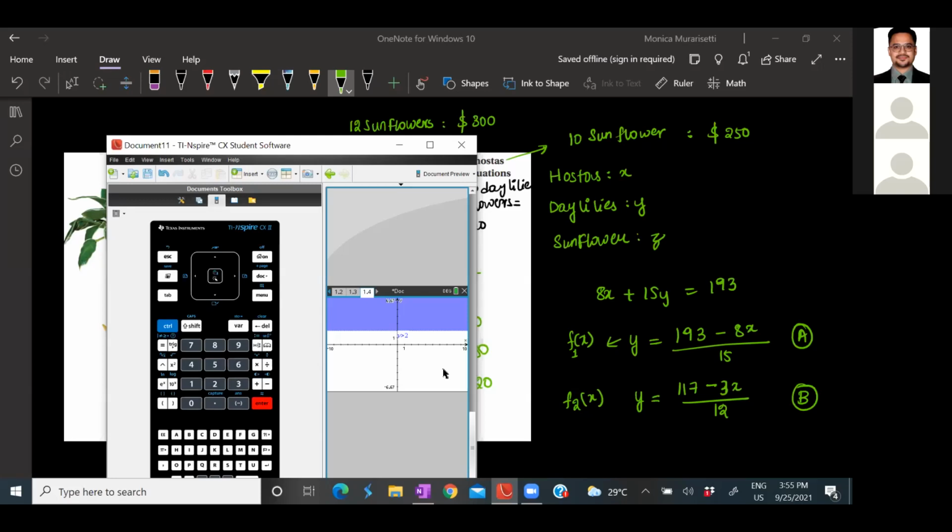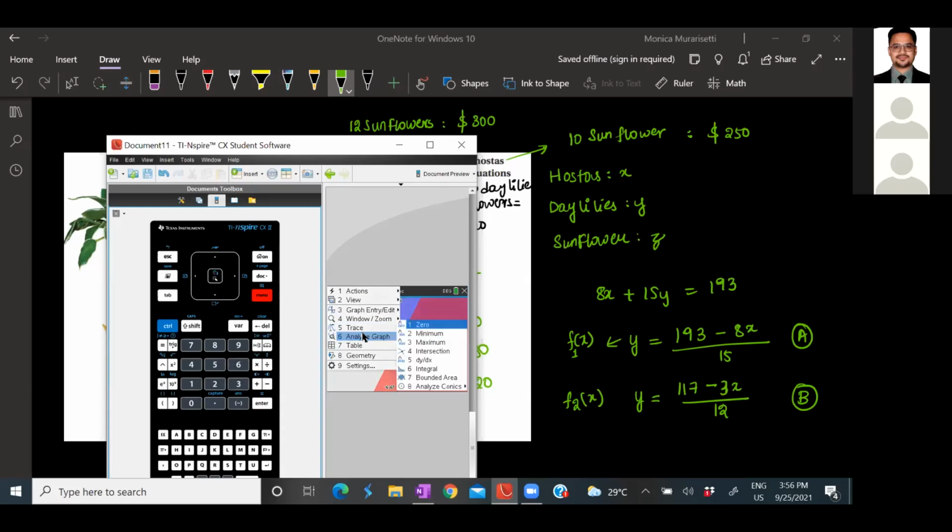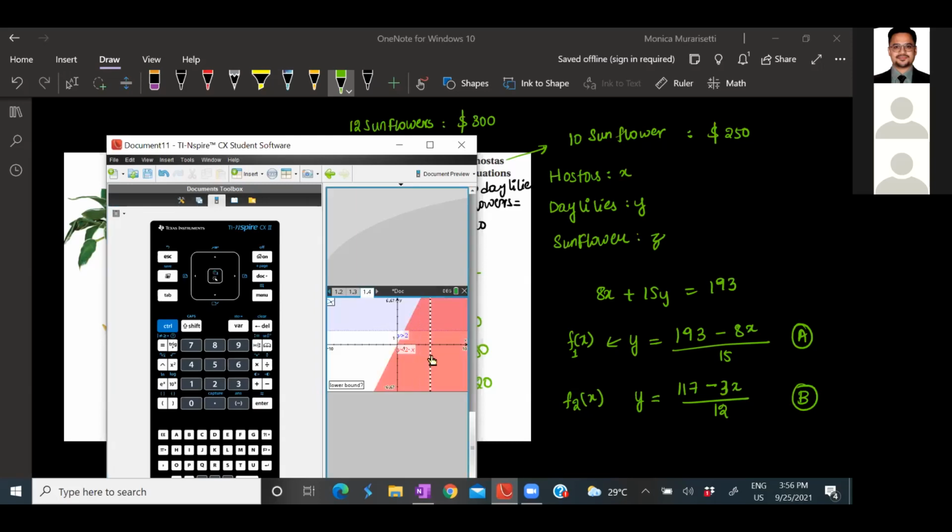If I want to give one more inequality, when you click tab again, it will give you a space to enter. So just use this QWERTY keypad here and put y less than 2x. Can you see the two inequalities are here? Now I want to find the intersection point. Same options again: go to Menu, Analyze Graph, Intersection, give the boundaries. So both graphs intersect at the point (1, 2).